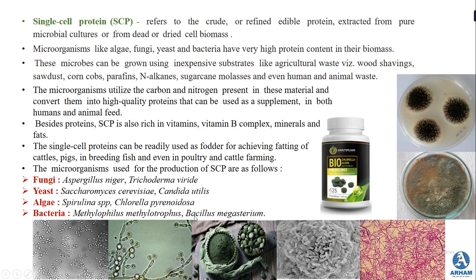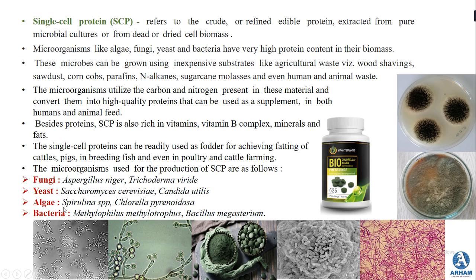Now there are certain microorganisms which are used for the production of single cell protein. When we speak about fungi, there are Aspergillus niger and Trichoderma viride. If we speak about yeast, there are Saccharomyces cerevisiae and Candida utilis. That is, yeast powder is used for producing single cell protein. When we speak about algae, there are Spirulina species and Chlorella pyrenoidosa.